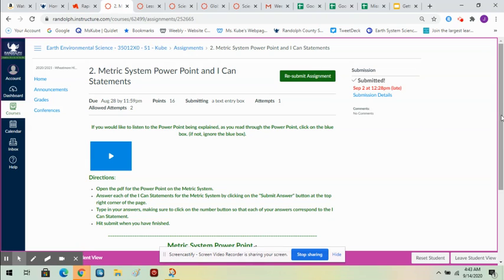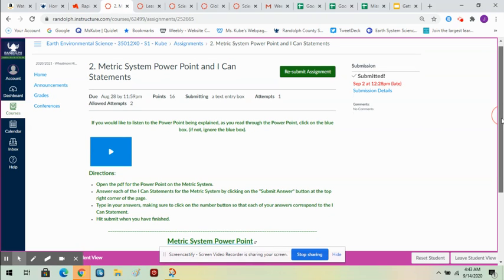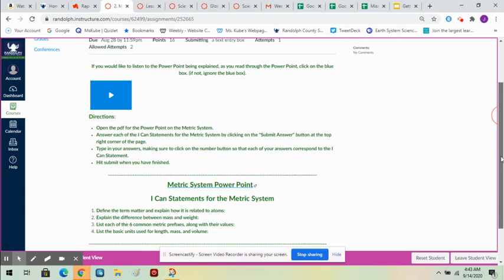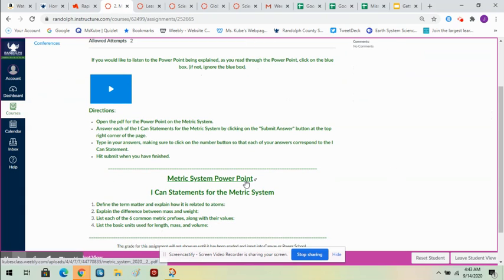It doesn't matter. Nothing's being marked late right now. Okay, so you're going to actually read the PowerPoint, and as you do, look for these I can statements. These I can statements are very clear in the PowerPoint. These are the main points that you should be getting out of the PowerPoint lesson.